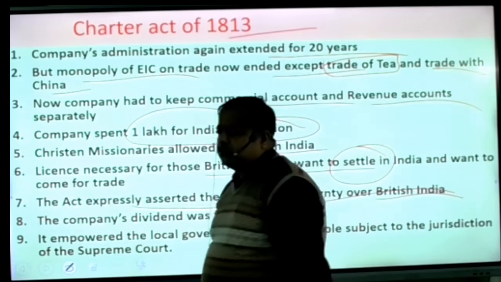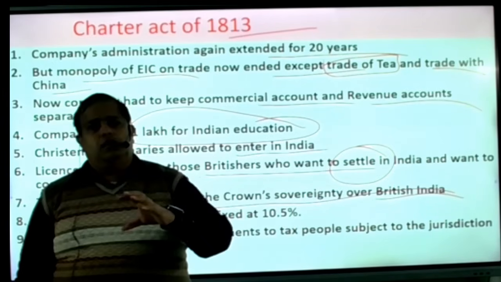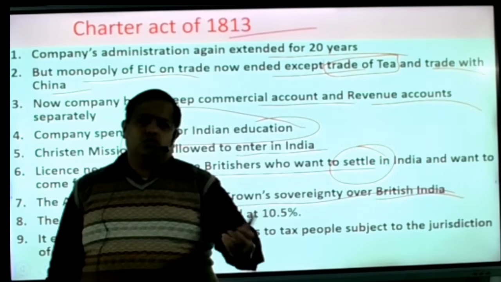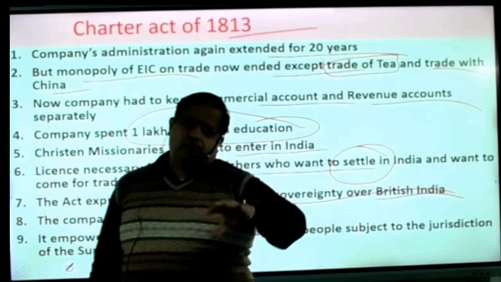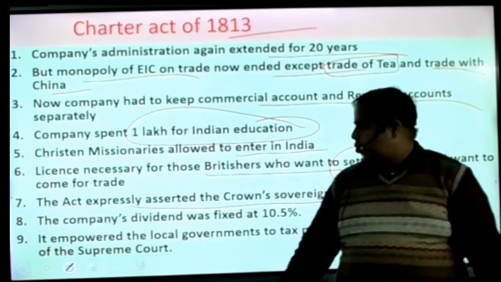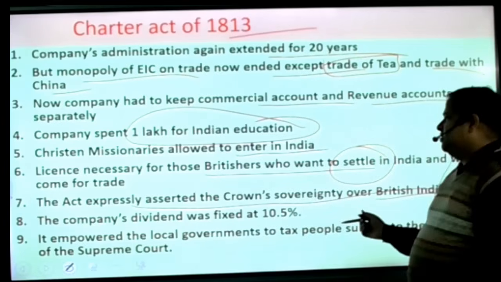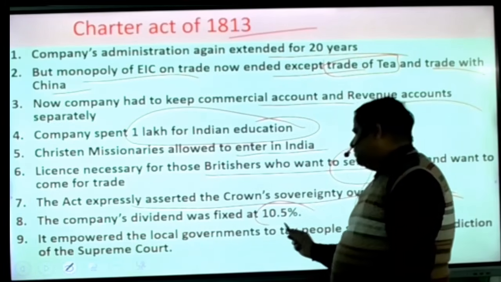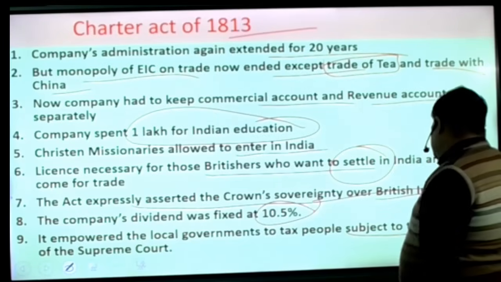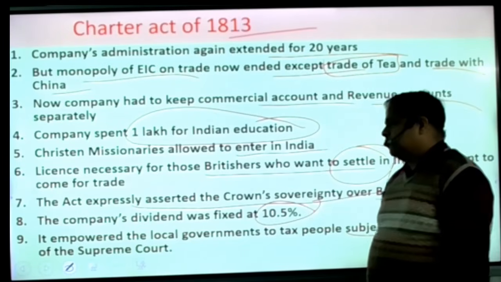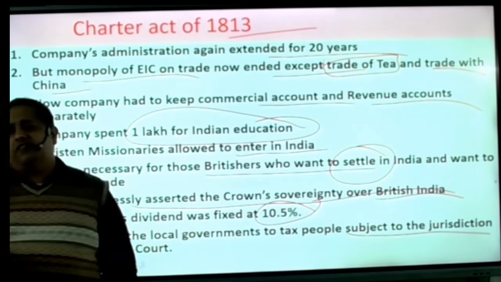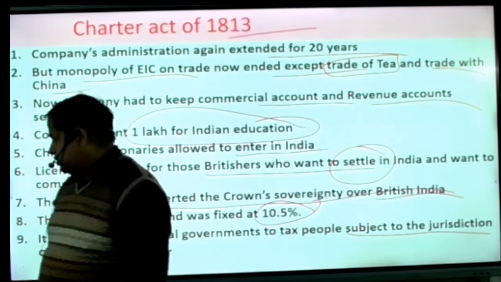For the first time it was shown that India should be in the hand of the British crown, maybe soon, maybe later, but Britain has whole authority over India. Okay? The company's dividend was fixed at 10.5%. Local governments were empowered to tax people subject to the jurisdiction of the Supreme Court. So many provisions were made by which maximum power was centralized by the Britishers.